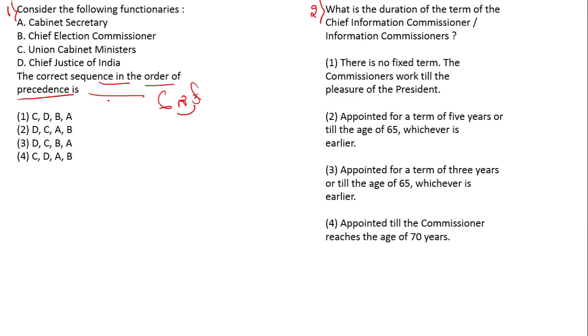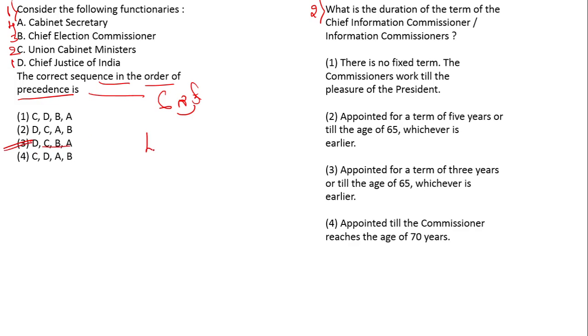So the correct sequence is Chief Justice of India comes first, Union Cabinet Minister comes second, Chief Election Commissioner comes third, and the fourth one is Cabinet Secretary. The correct option is option number 3, DCBA. So this is the right option.